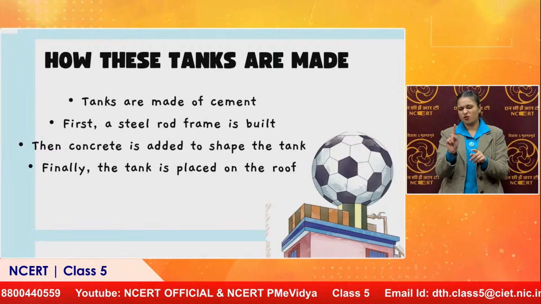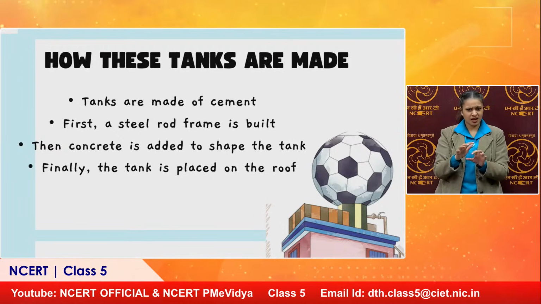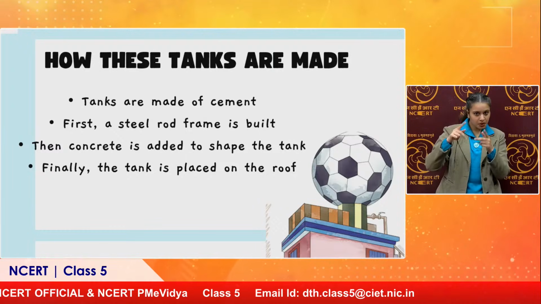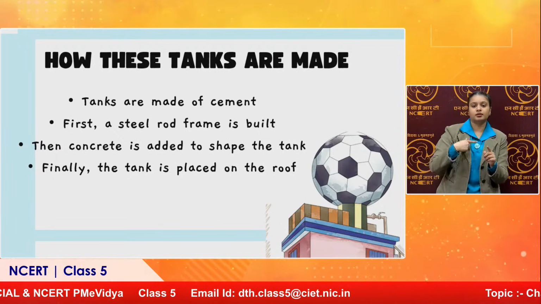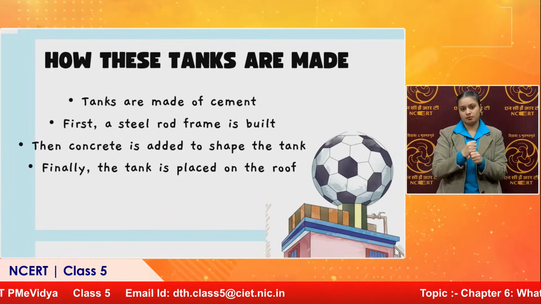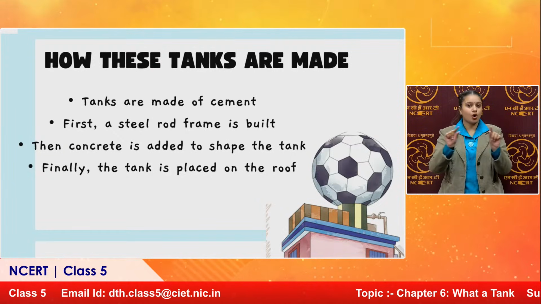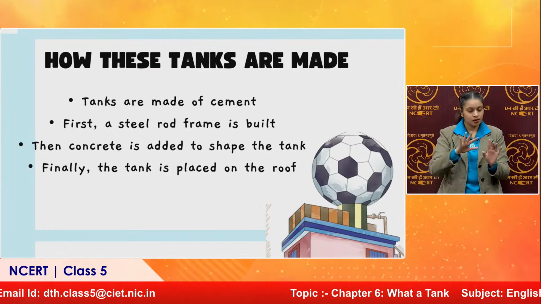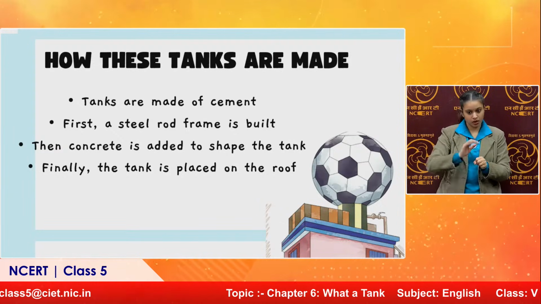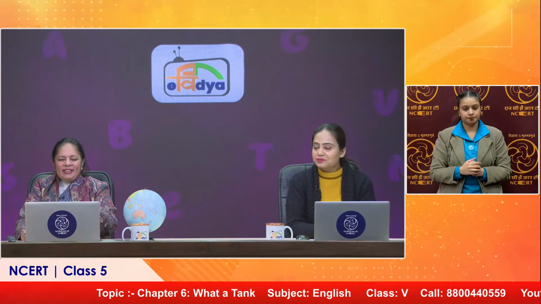You asked me how these tanks are made. Yes. In this chapter, it has also been told how these tanks are made, because this is the first thing that comes to mind. Absolutely. And these tanks are again made of cement and steel rod frame. They are made at the ground level, and later on they are placed on the roof. Oh, they lift them up and place them on the rooftops. Exactly. So this is the way that they build these tanks.